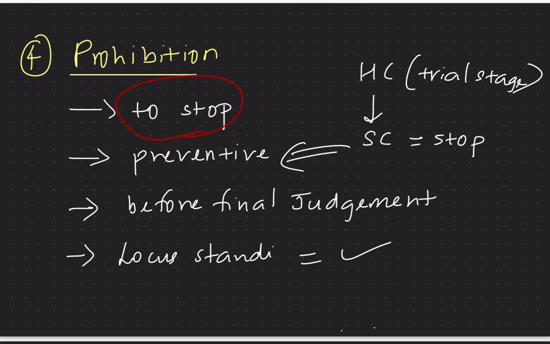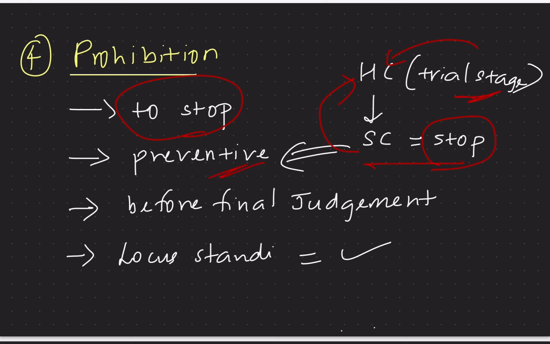That is, the case will still be in the trial stage in the High Court. The High Court might not have issued the final judgment. So in this type of case, the Supreme Court can ask the High Court to stop further proceedings, because the Supreme Court may feel that the High Court is exceeding its jurisdiction. So in this case, before the High Court comes up with the final judgment, the Supreme Court may ask the High Court to stop further proceedings. So this is a kind of preventive measure that the Supreme Court is taking, correct?